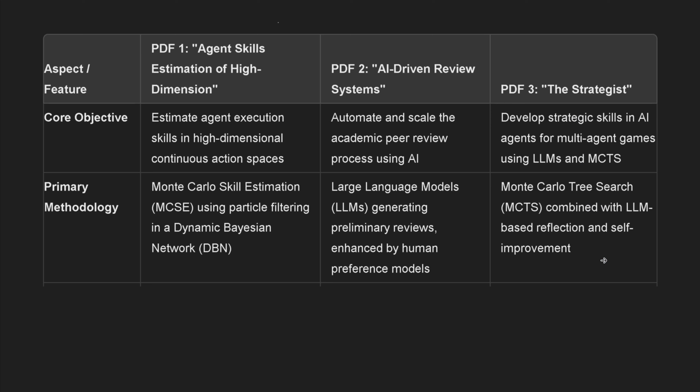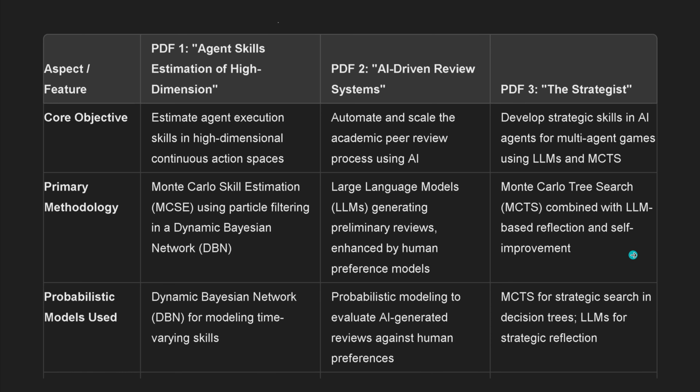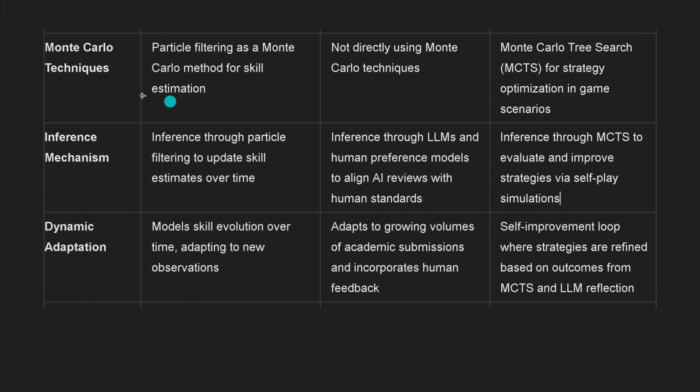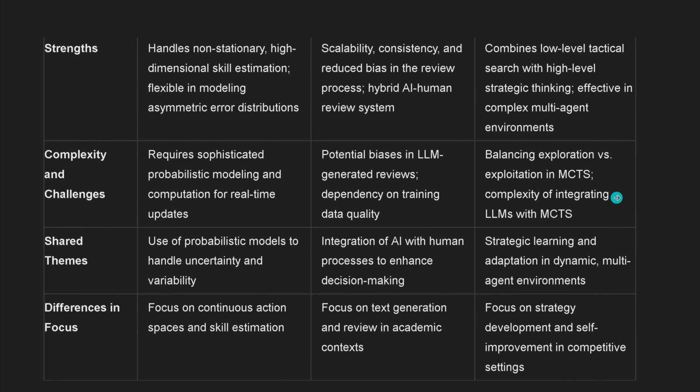Never mind, I just want to show you there is something in common that we're going to have a detailed look at later. And the probabilistic models used, yeah, these will be our models. These will be our Monte Carlo techniques, this will be the inference mechanism, and we will have a dynamic adaptation we're going to talk about.